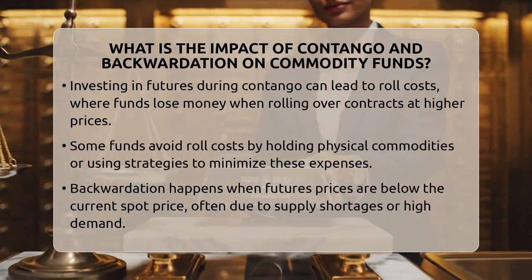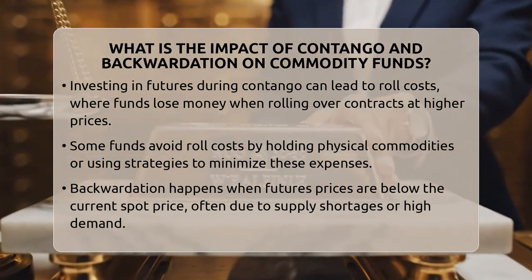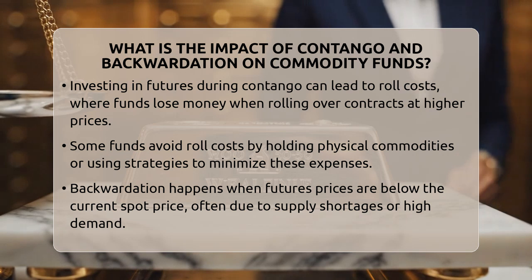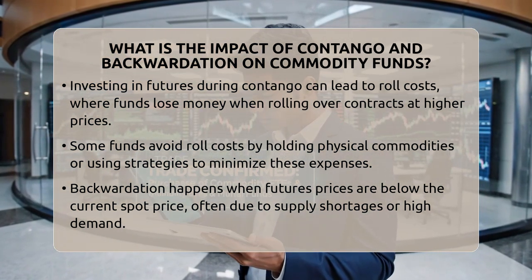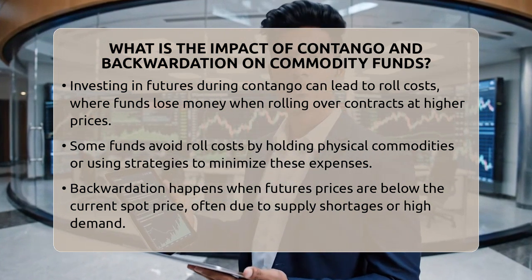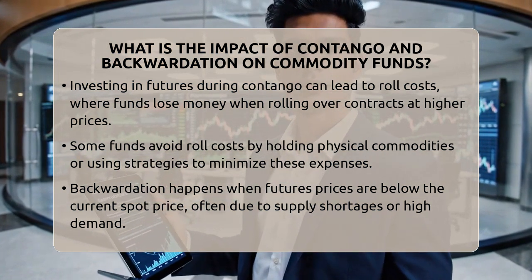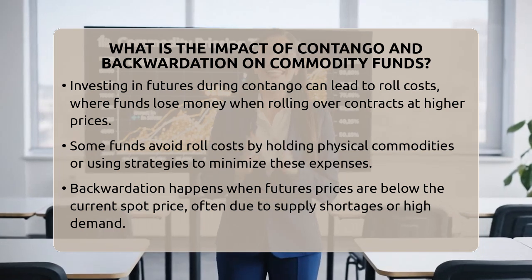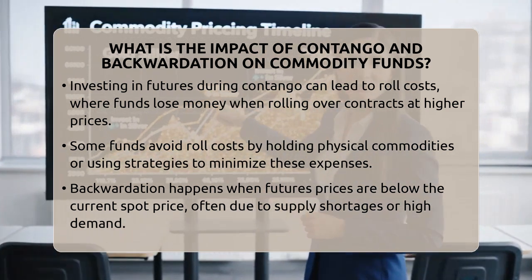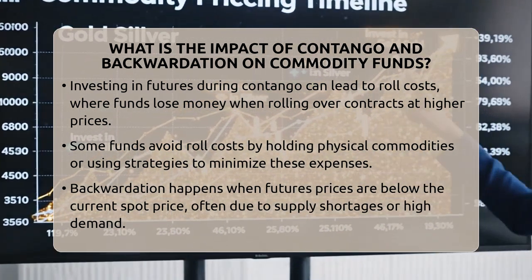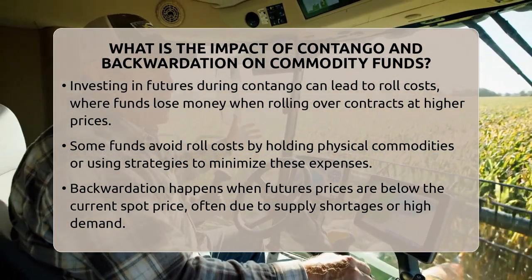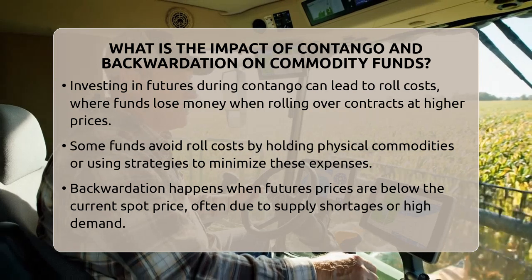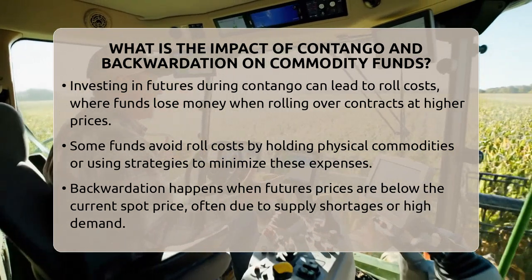When a fund invests in futures contracts during contango, it might face what's called roll costs. That means when it sells an expiring futures contract and buys a new one at a higher price, it loses money. Over time, these costs can eat into the fund's returns. Some funds try to avoid this by holding physical commodities instead of futures or by using strategies to reduce roll costs. Backwardation is the opposite.